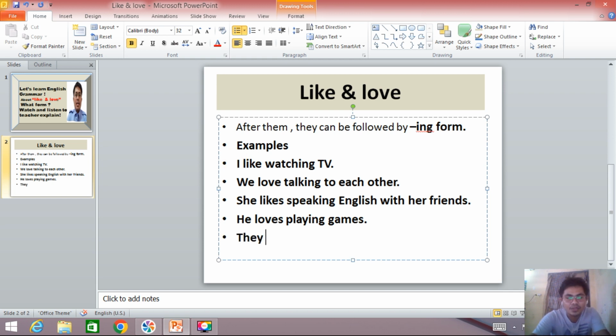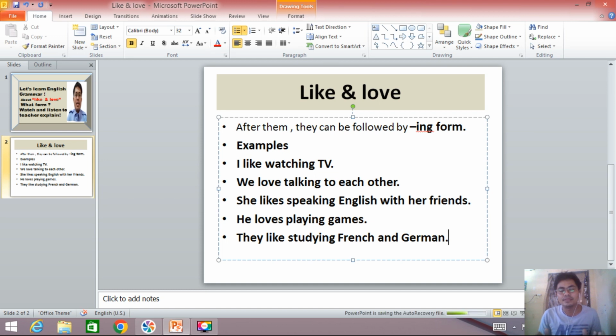And we can use they, with like or love, it's up to you. They like studying. With study, we have to add ing. They like studying French and German, for example. So this is the example for like and love. After them, we use the ing form, as you can see in the examples.